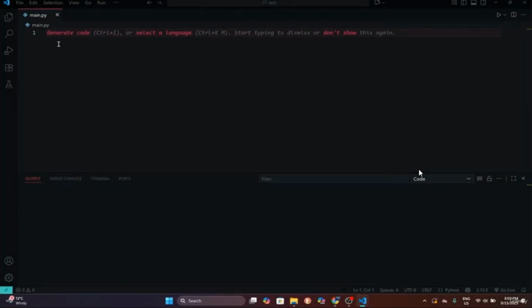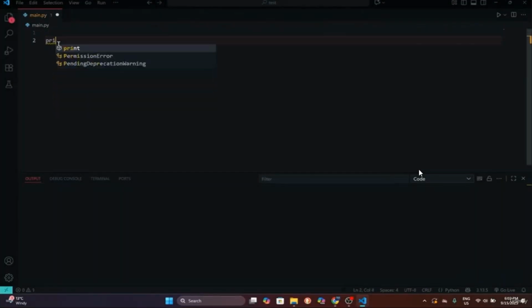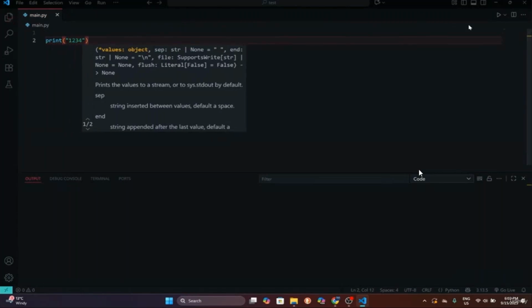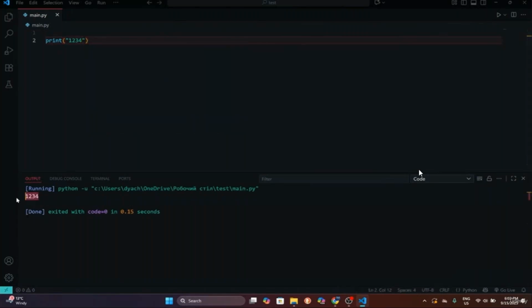So let's practice our output. To output something to the terminal, you already know, we can use print and we can put something inside. If we run, it is going to be printed in our terminal. But the thing that we didn't practice is, for example, if we want to print multiple values, we can do this by using commas.